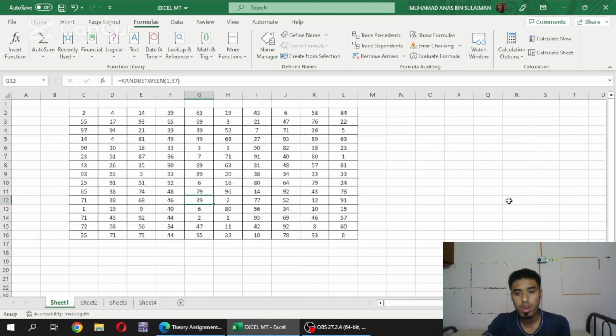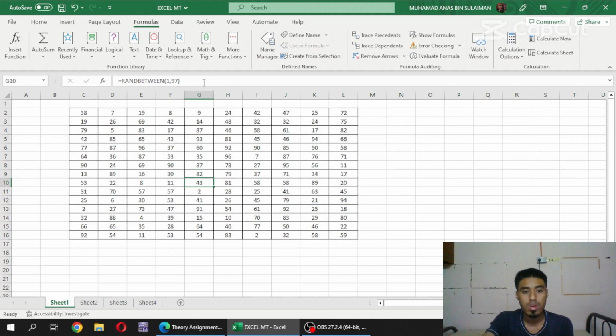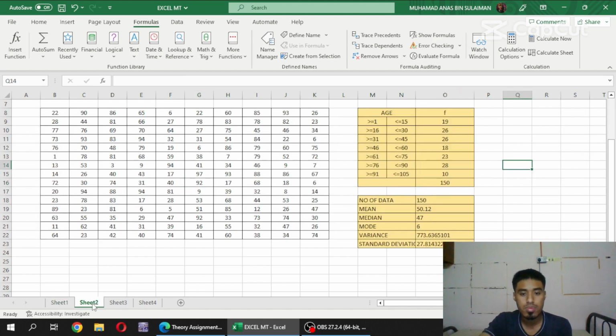Now, I want to explain a little bit about how to use Microsoft Excel. To generate the random raw data, we just use the function RANDBETWEEN, and the random numbers will appear. Here we use the function to find the value of frequency from the raw data.